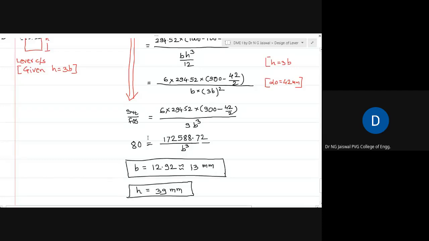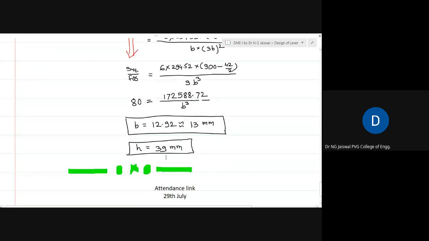Therefore, H is equal to 3 times B. We have put it here, so two unknowns are converted into only one unknown. Only B is there. You can solve it now. It is a cubic equation again, but there is no term of B square or B only, that's why it's very simple. You can find the value of B, and B is 12.92, approximately 13 mm. Then H is equal to 3 times B, which becomes 39 mm.